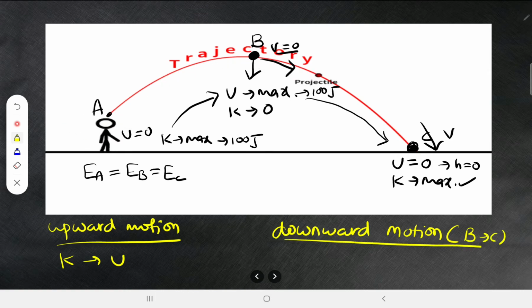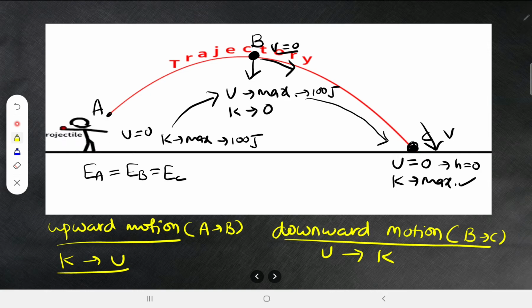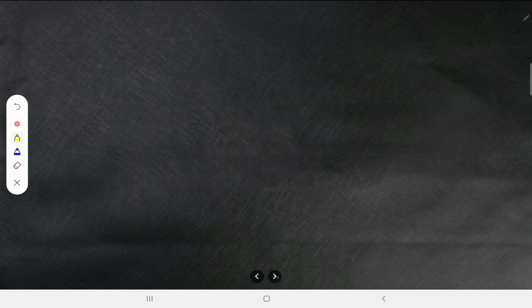In the downward motion, what is happening here? Here the potential energy is getting converted into kinetic energy. Now upward motion means it is from point A to B. What is happening here? Kinetic energy is getting converted into potential energy. Like this, the energy keeps transferring or transforming from one form to another form.